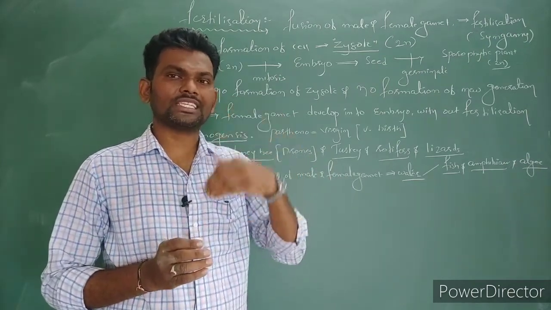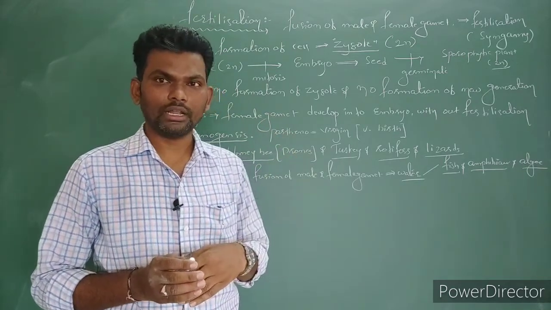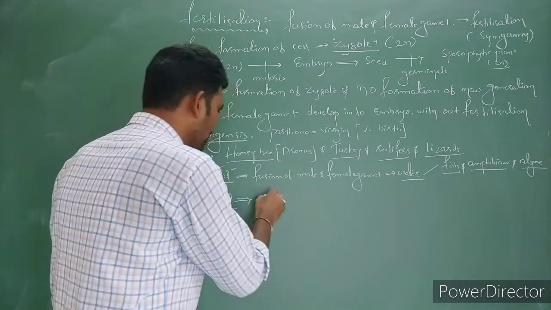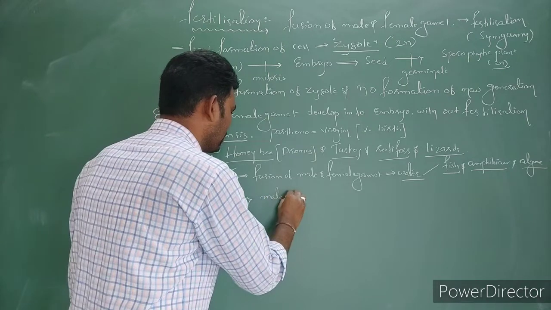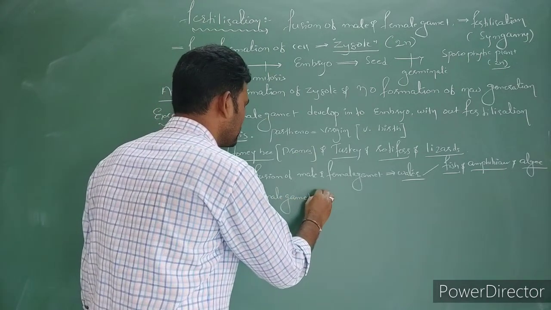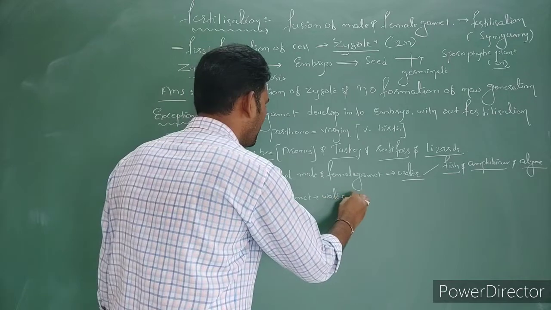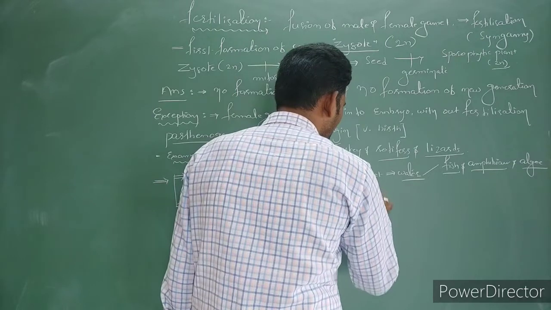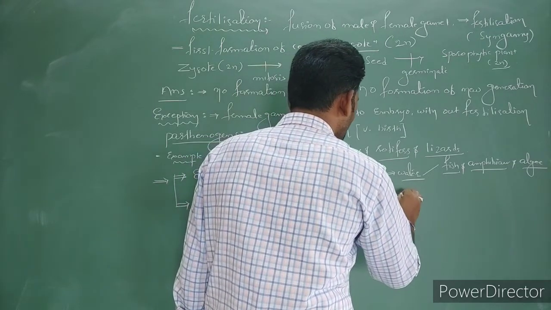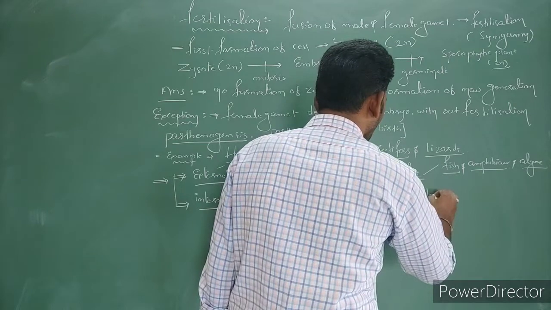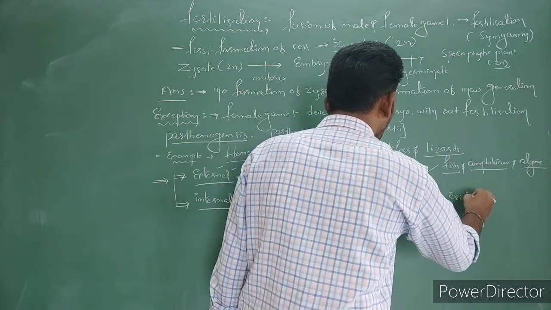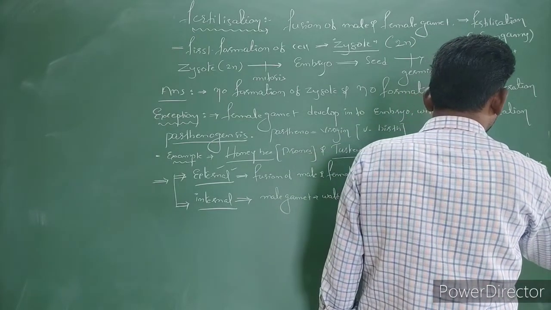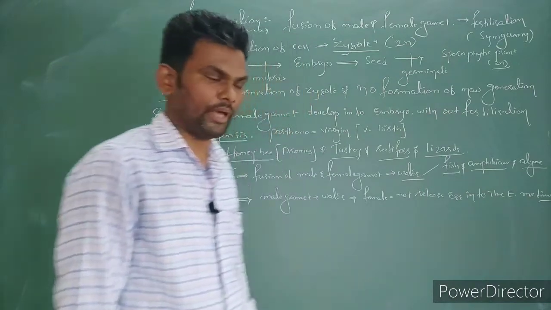After reaching, fertilization takes place within the female, right?